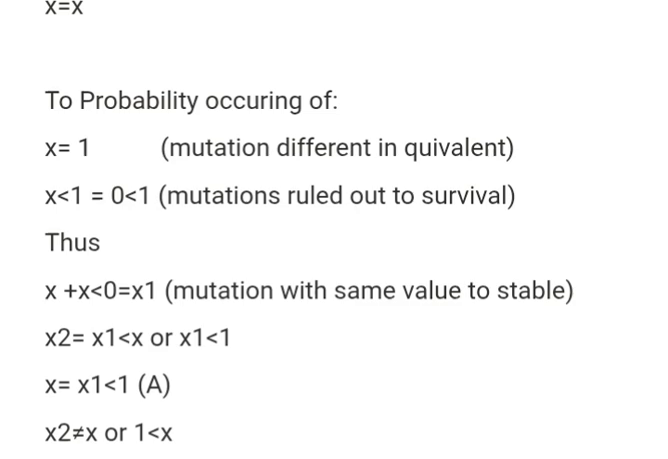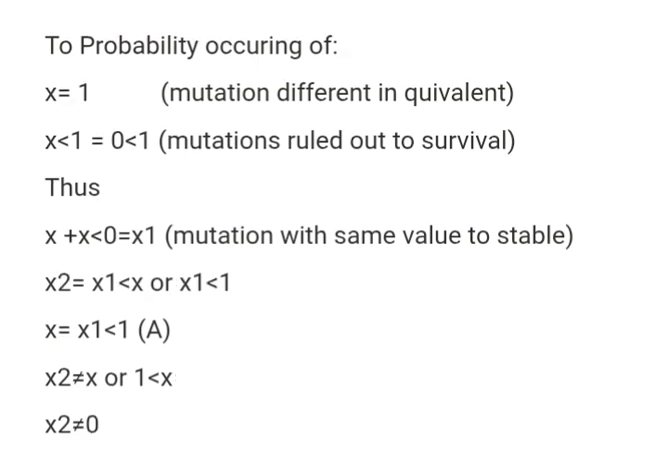not having remains of an impact if it would die out, meaning the same impact to all of its behavior to survival. Thus x2 equals x1 smaller x or x1 smaller 1, mutations ruling out, leading up to x equals x1 smaller 1 as A, x2 unequals x or 1 smaller x as B, thus leading to x2 unequals 0.